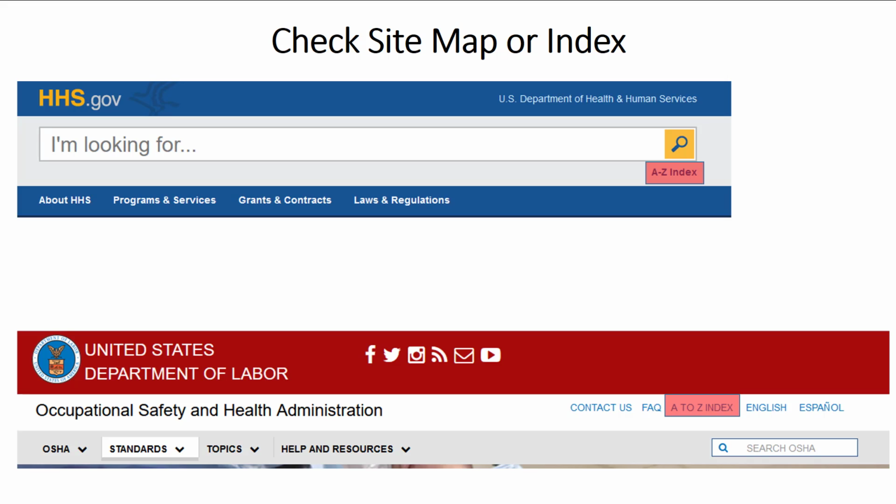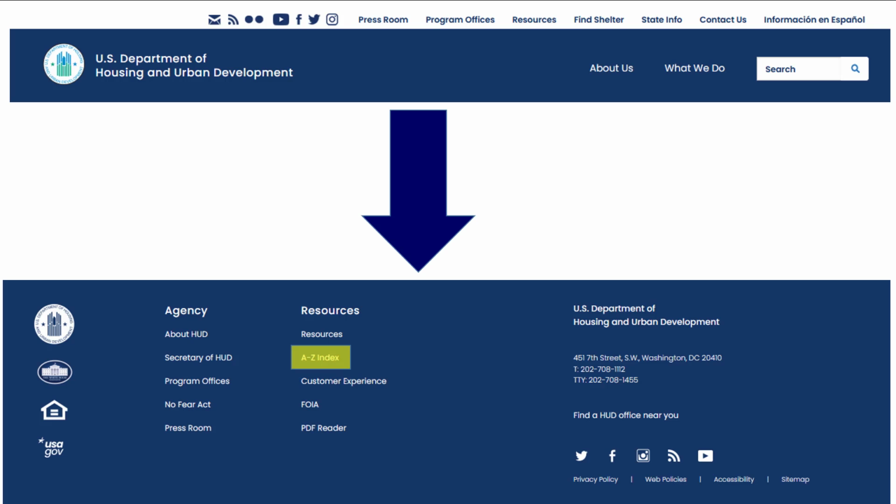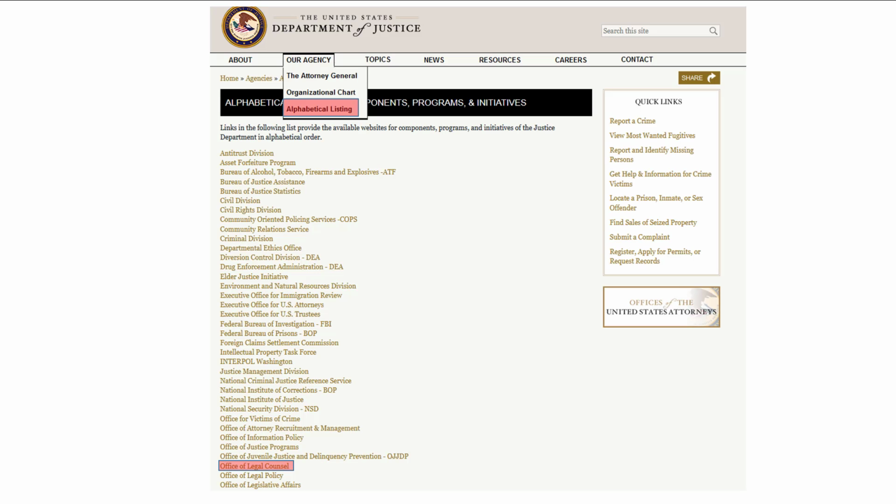The last strategy we will discuss is checking for a sitemap or index. This type of link often has A to Z in its name. The bottom of the screen is another good place to search for the A to Z link. Sometimes this kind of A to Z listing will be under a main menu. For instance, the DOJ has an alphabetical listing under the menu Our Agency.